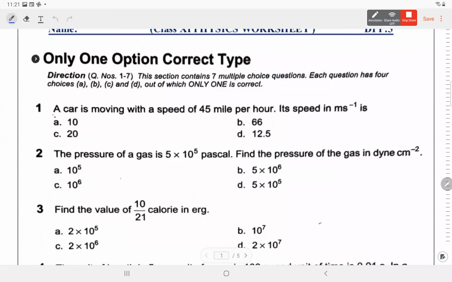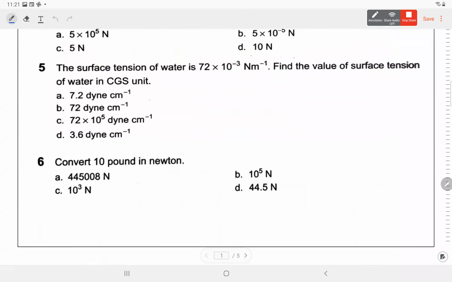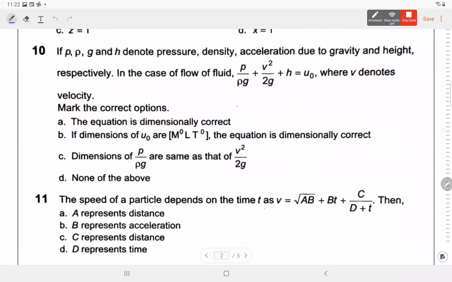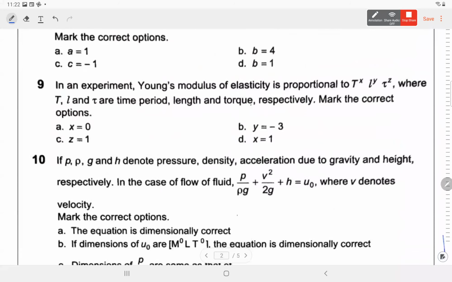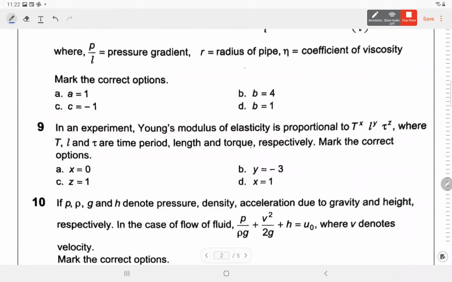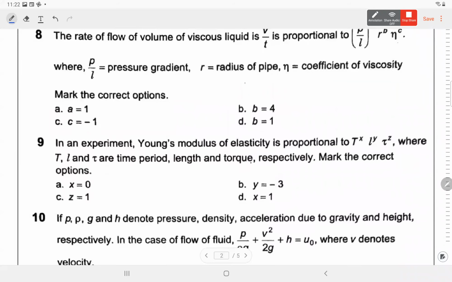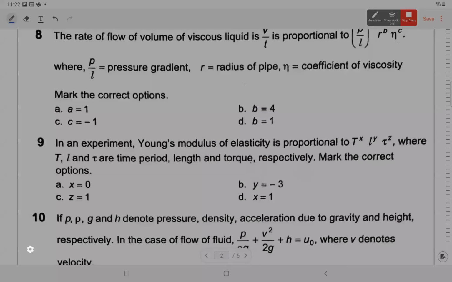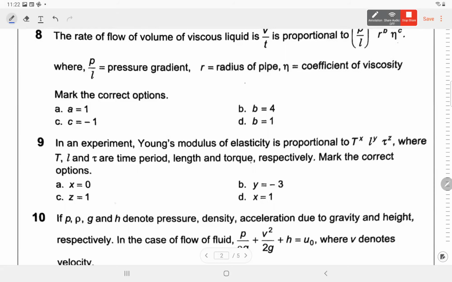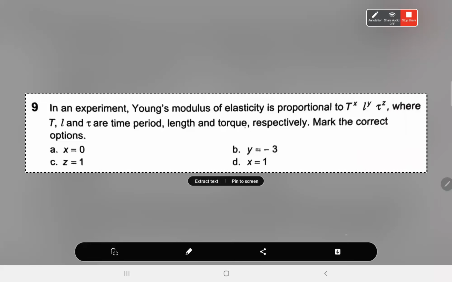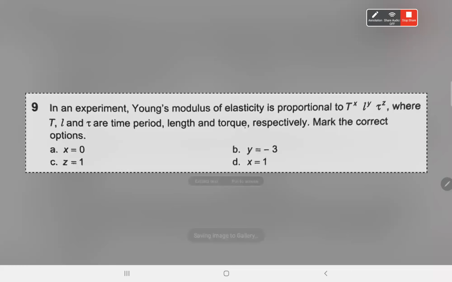Okay, so let's do some formula, like this one, question number 9. In an experiment, Young's modulus of elasticity. तो ऐसे किसी भी फॉर्मूले को जिसके हमें वैल्यूज नहीं पता बट ये पता है कि वो कौन सी क्वांटिटी पे डिपेंड करता है. Young's modulus is proportional to t to the power x, L to the power y, tau to the power z. Find the correct options. We have to compare.